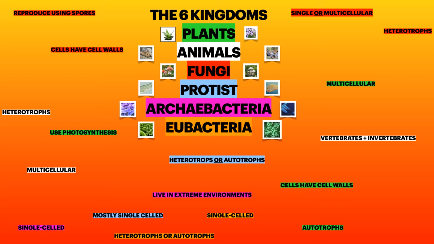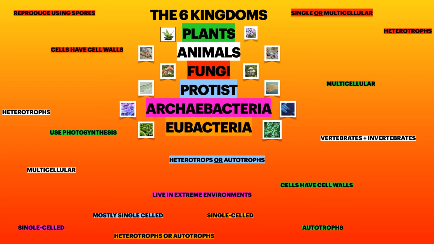Animals are also multicellular. The cells of animals don't have cell walls because they have cell membranes. They are heterotrophs. The word heterotroph means other nutritive. This means that animals eat other living or dead organisms to feed themselves. Animals can be vertebrates, which means that they have spines, or they can be invertebrates, which means that they don't have spines. Fungi can be single-celled or multicellular. All fungi are heterotrophs. Fungi reproduce using spores. Like plants, fungi have cells with cell walls.